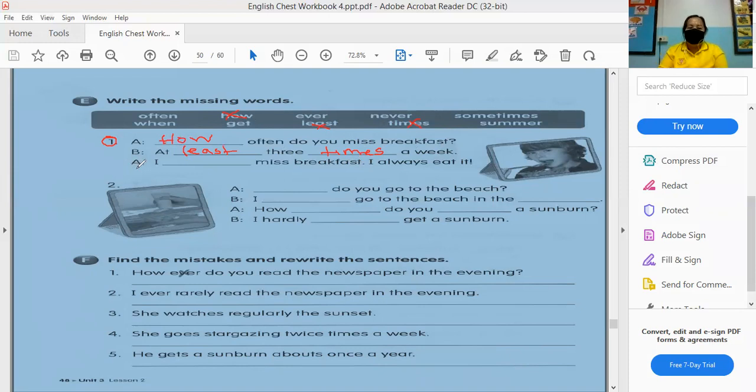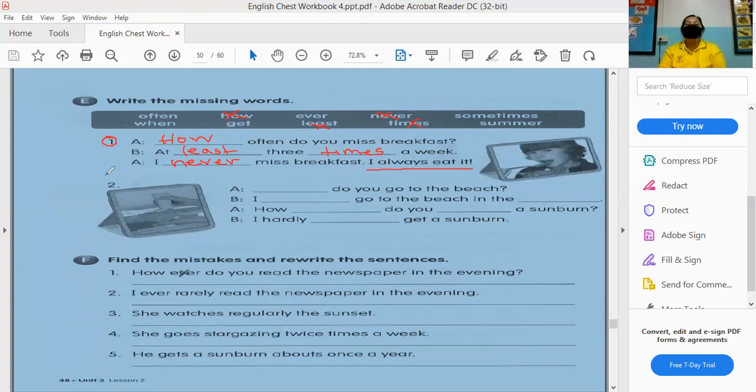So letter A, I blank miss breakfast. It tells here, always eat. So meaning to say that, there is a word never. So I never miss breakfast, because it says here, always eat breakfast. He eats breakfast, meaning he never misses any breakfast.